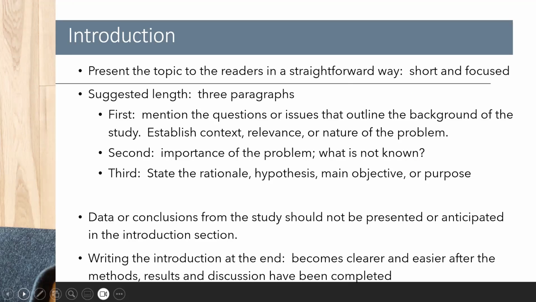For the first paragraph, mention the questions or issues that outline the background of the study. Here you establish context, relevance, or nature of the problem. The second is the importance of the problem, what is known, and better yet, what is not known about it. And in the third, you state the rationale, the hypothesis, main objective, or purpose of the study.